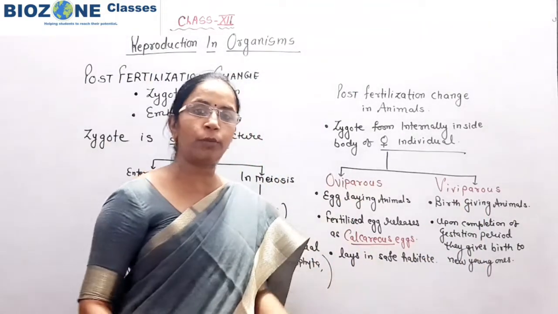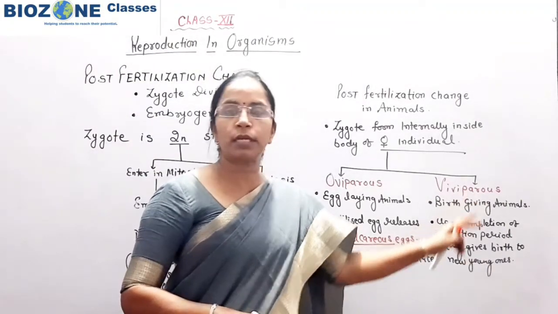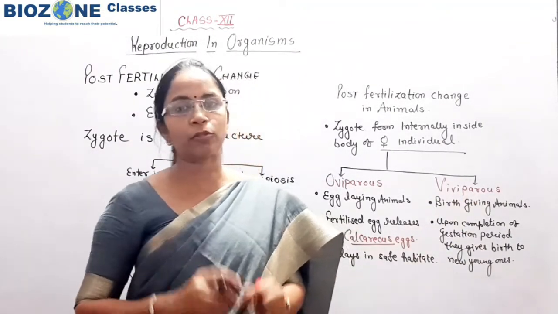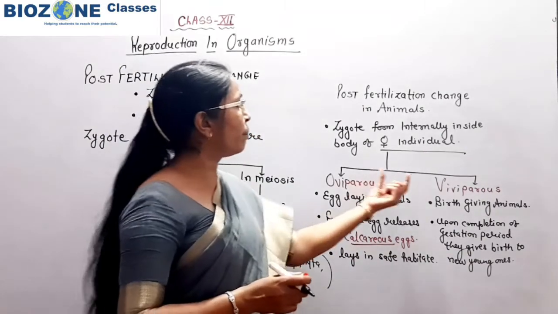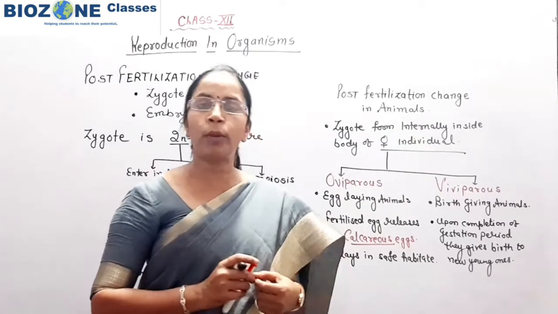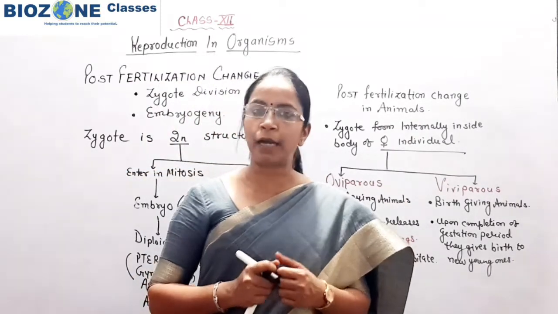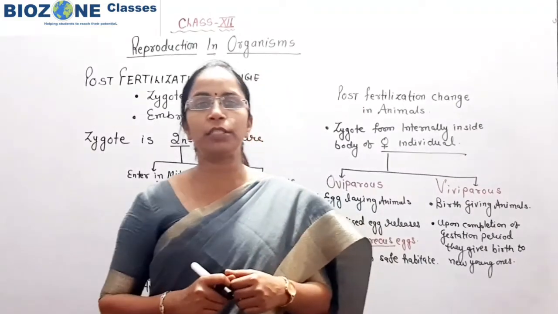Oviparous examples you remember are birds and reptiles, and here the mammals come under the category of viviparous. So this much you remember for the post fertilization changes which take place in animals. Now we come towards the post fertilization changes that take place in plants. So let's begin with the changes in plants.